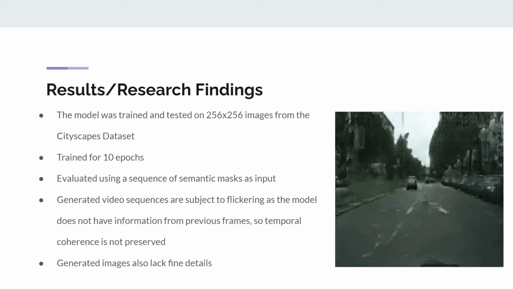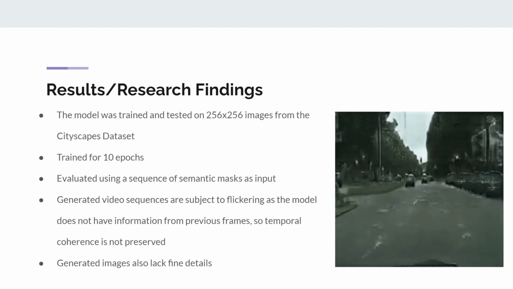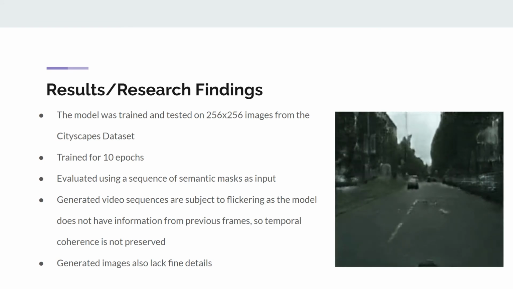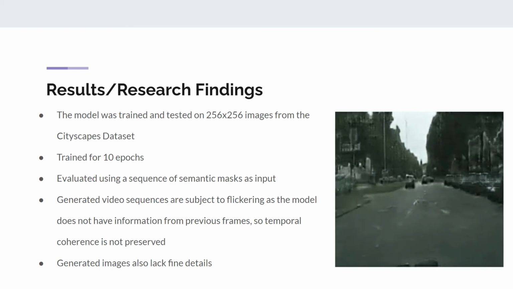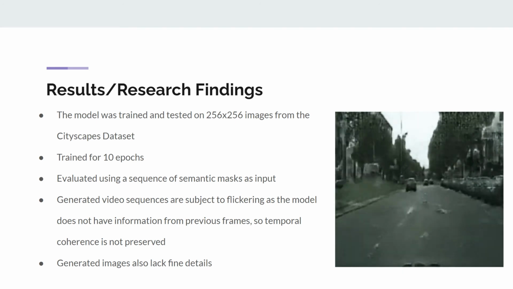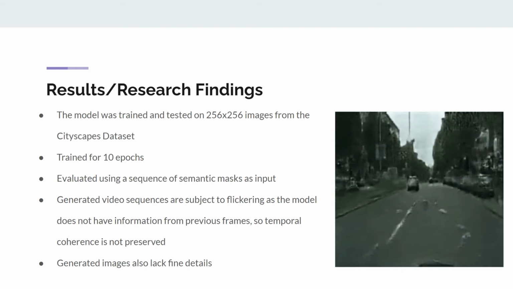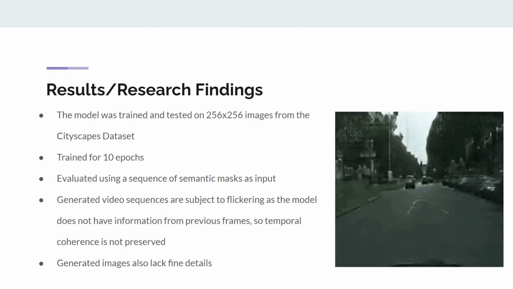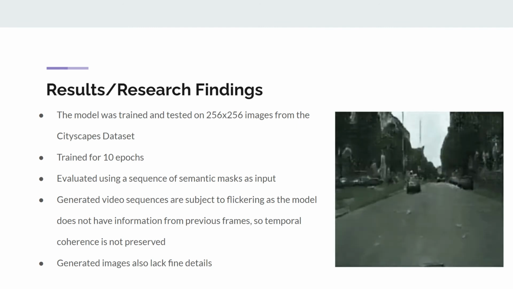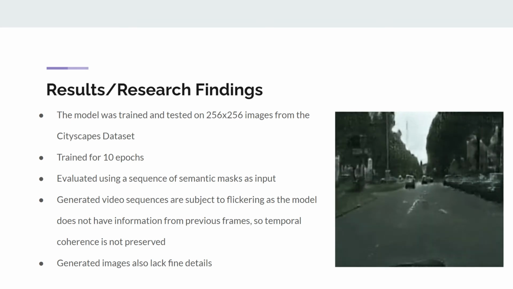Going over our results, the model is trained and tested on 256 pixel images from the Cityscapes dataset, and it was trained for 10 epochs, evaluated using a sequence of semantic masks as input. The generated video sequences are subject to flickering as the model does not have information from previous frames, so temporal coherence is not preserved. Generated images also lack some fine details.